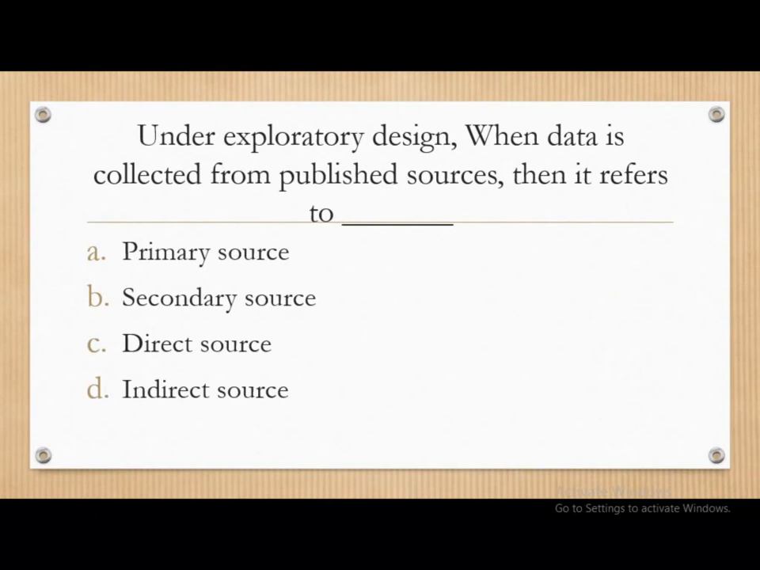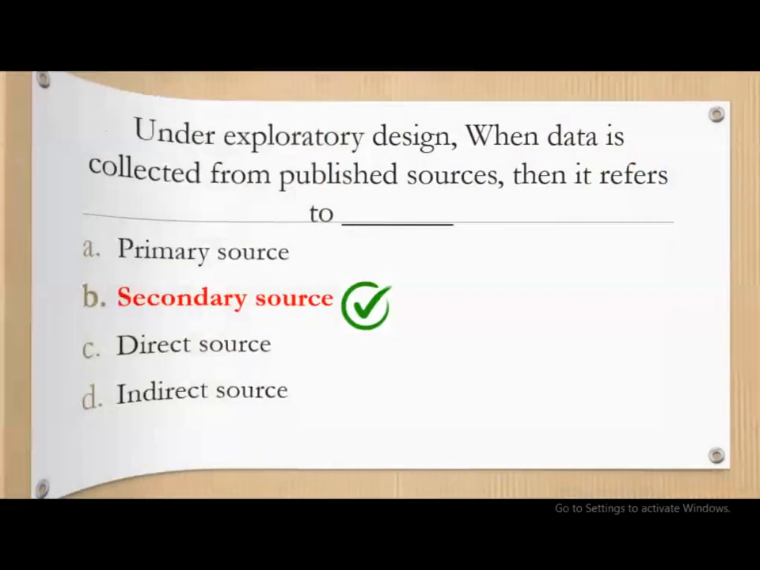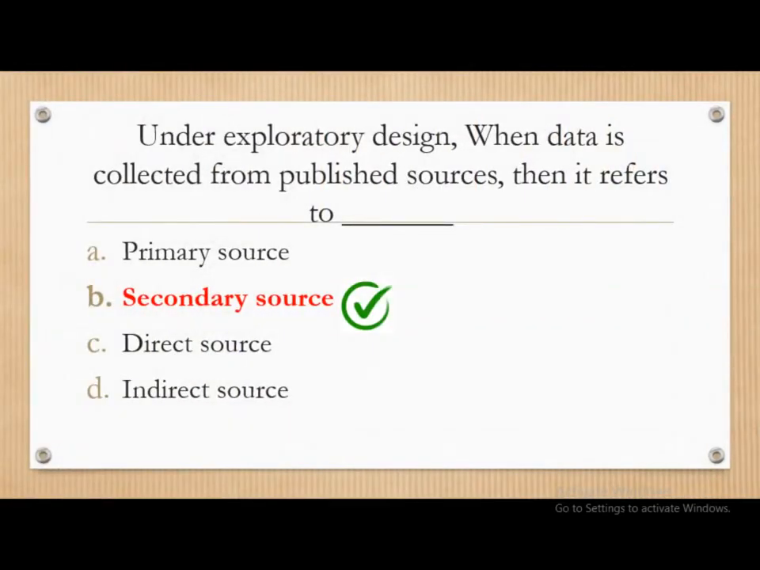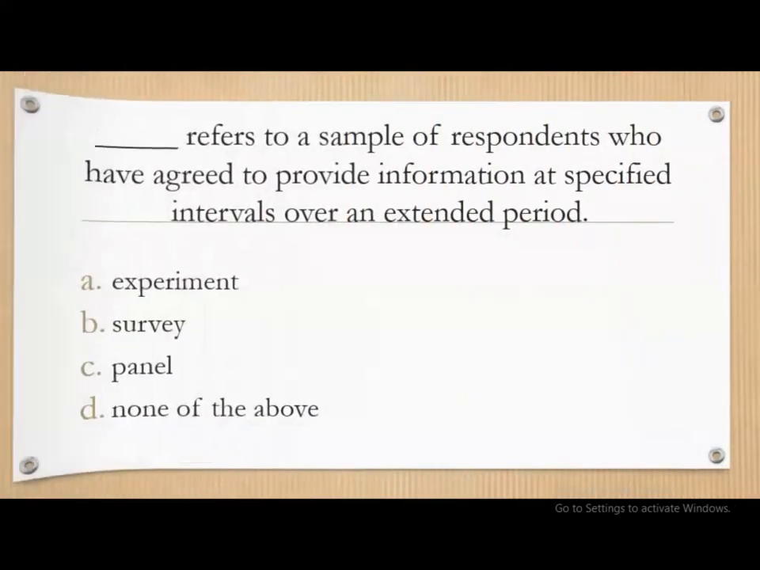Next question. Under exploratory research design, when data is collected from published sources, then such type of data is referred to as primary source, secondary source, direct or indirect source. Very simple question, and the answer is secondary source, because the data is collected from already published sources, so it is secondary source.